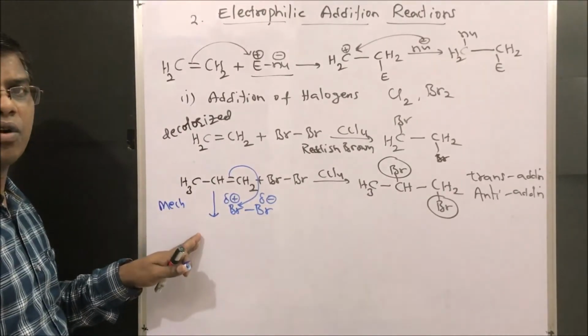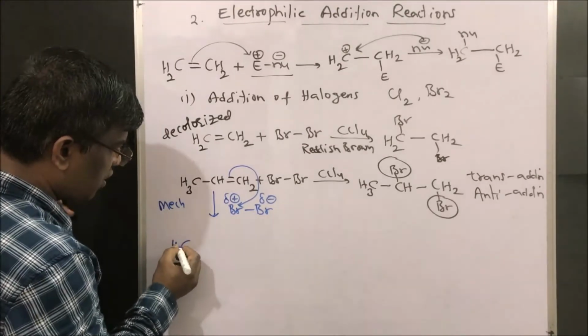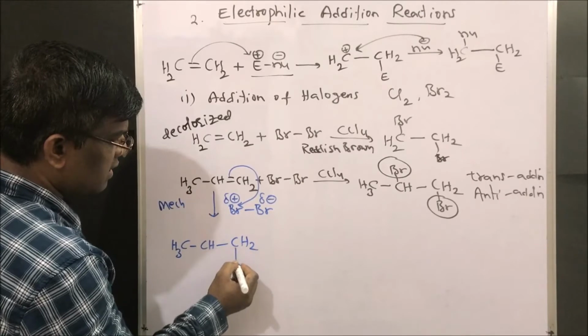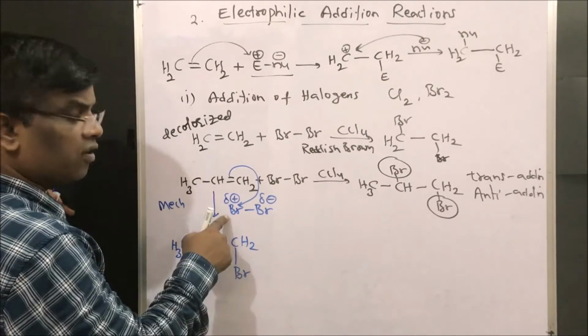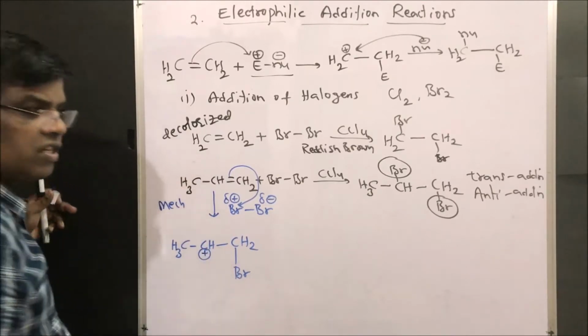Alkenes mostly undergo addition reaction, right? So the first step, what is going to happen? CH3, CH, CH2, and this is the bromine where electrophilic bromine is added, and this carbon is going to have positive charge.